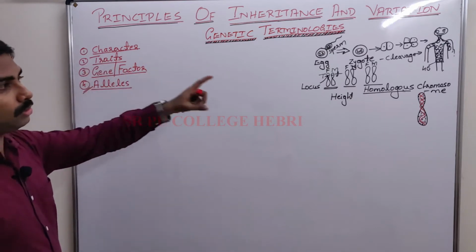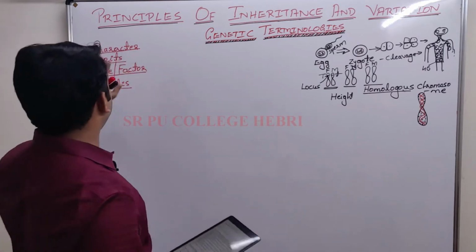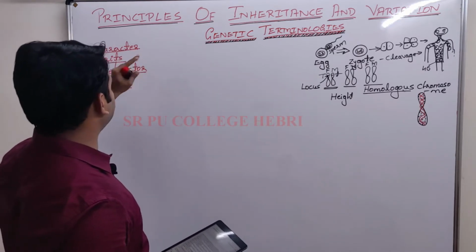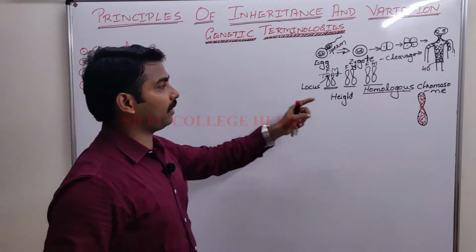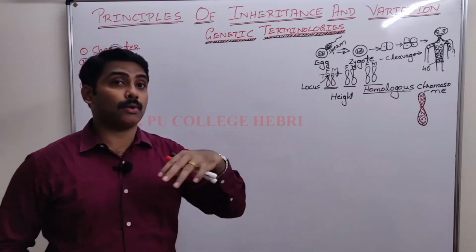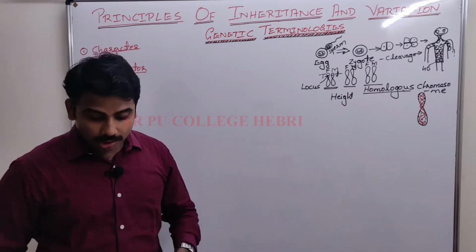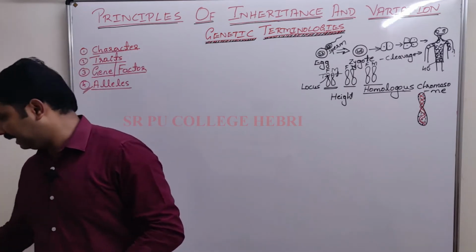There was a height gene which was coding for a pair of contrasting traits. Tall and dwarf are the contrasting traits of a character called height. Write down the definition: genes which code for a pair of contrasting traits are known as alleles.